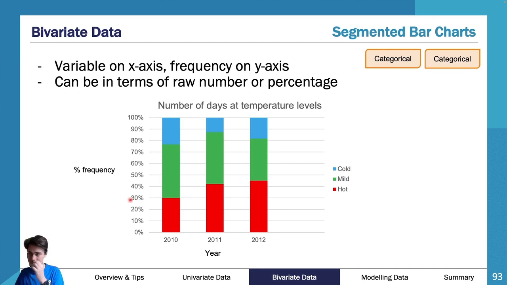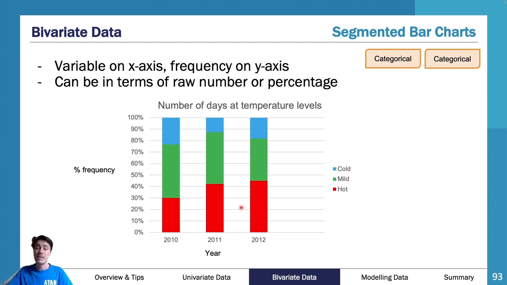Now, the next point is they need to be in the same order. So you need to have hot at the bottom, mild in the middle, and cold at the top for all three of them. If you wanted to do cold, then hot, then mild, it doesn't matter. It just needs to be that each of the three of them has the same order. If they're not in the same order, then it's just wrong. Throw it out the door.